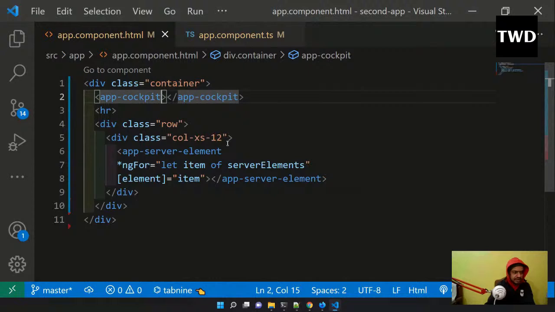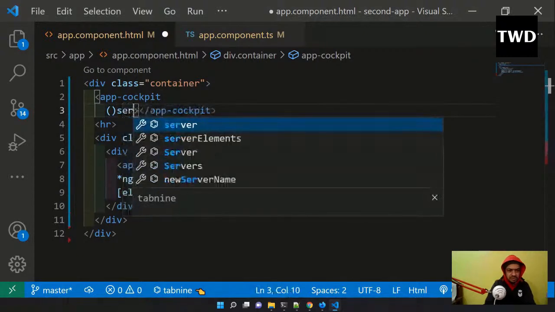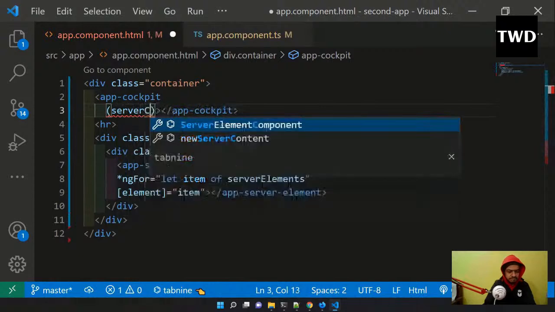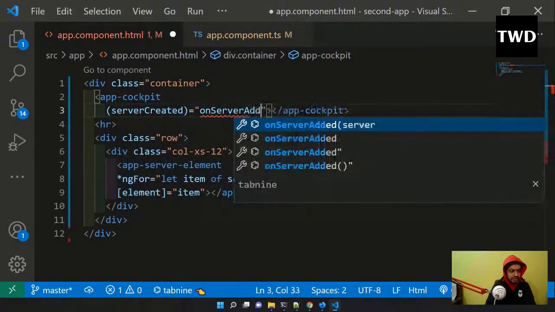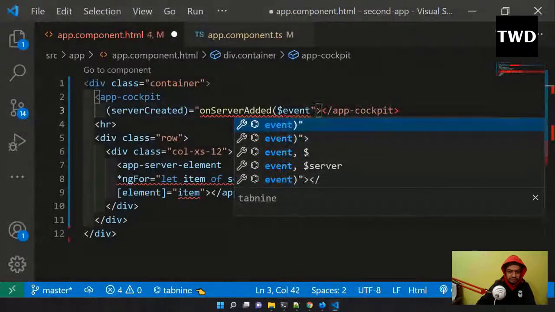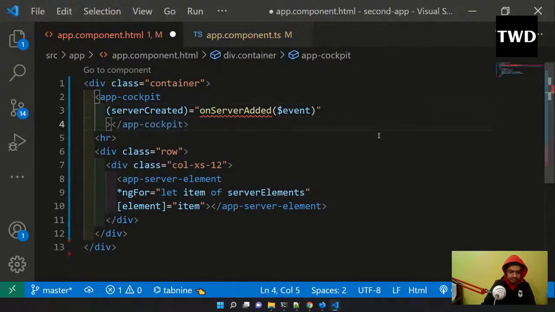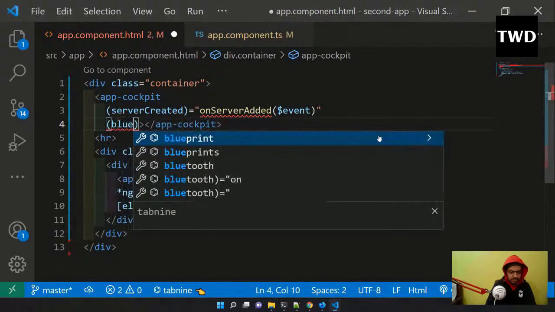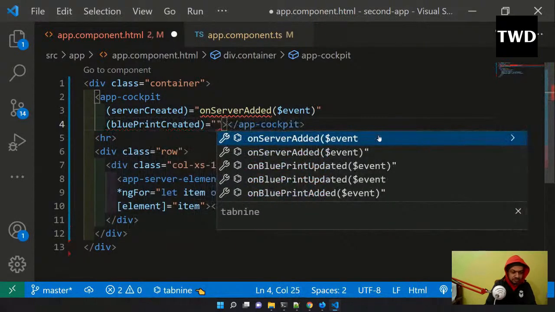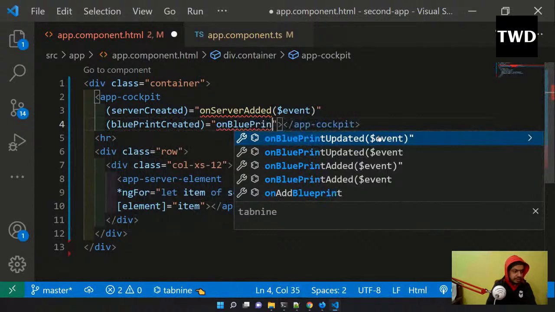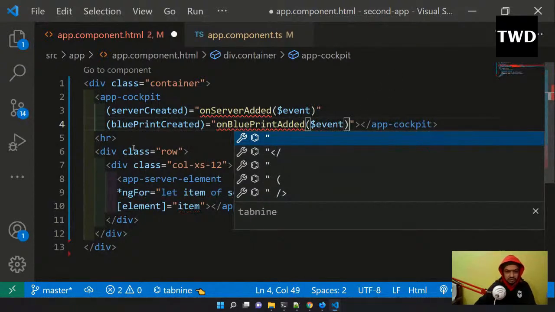So I'm going to send server created equal to on server added, and dollar event is there, and then blueprint created equal to on blueprint added, and here also dollar event is there. So we are passing this event to the cockpit.